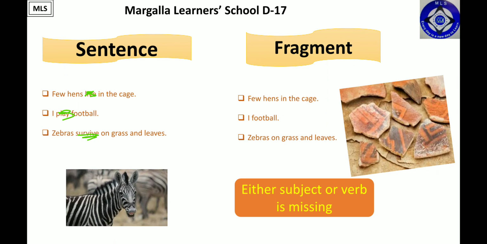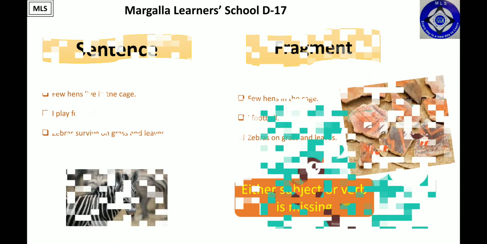So what you are going to do is, on page number 15, in the last exercise, you are going to read these four sentences and you have to identify whether it is a sentence or a fragment. If subject and verb are there, it means it is a sentence, you would write S, and if the sentence doesn't have either a subject or a verb, then you would write F for fragment. I hope I am clear.